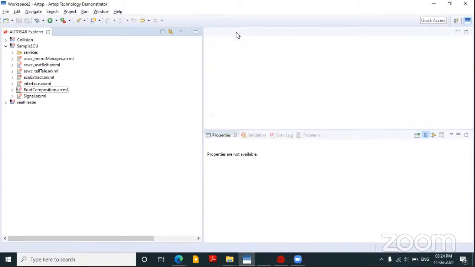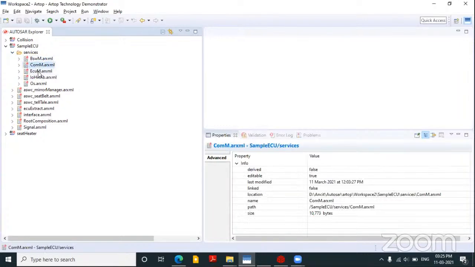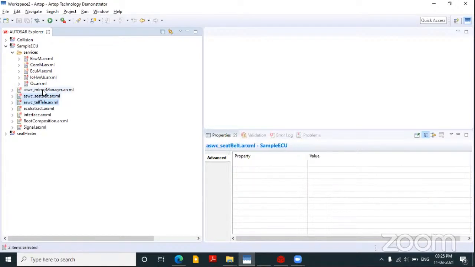Okay, perfect. So here, this is one of the sample ECUs we created with 3 ASWCs and other service layers also: BSW, COM manager, ECUM, IO hardware and OS. So we have these three ASWCs and these service layers already available. We'll assume that we currently have all these things with us.